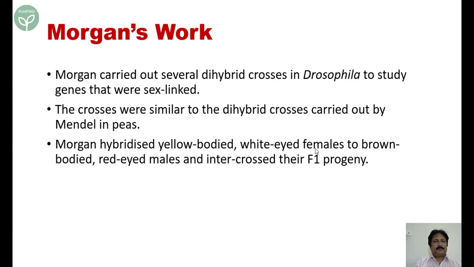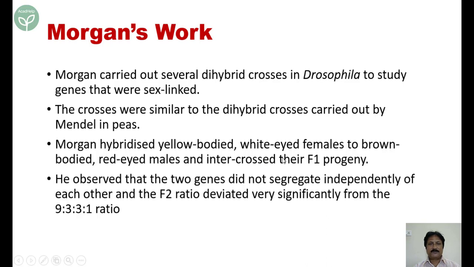Morgan hybridized yellow-bodied, white-eyed female to a brown-bodied, red-eyed male and intercrossed their F1 progenies. He observed that the two genes did not segregate independently, and the F2 ratio deviated from the 9:3:3:1 Mendelian dihybrid phenotypic ratio.